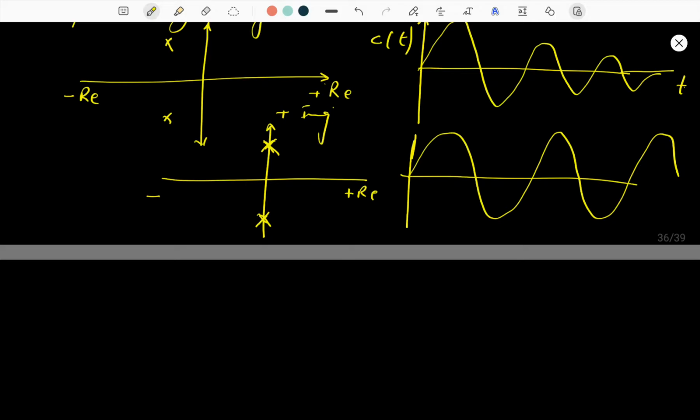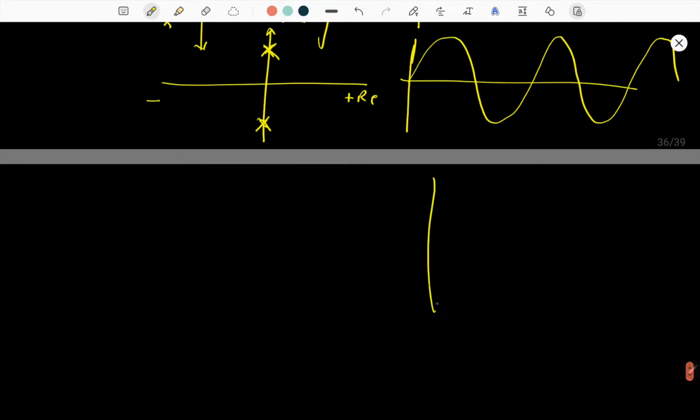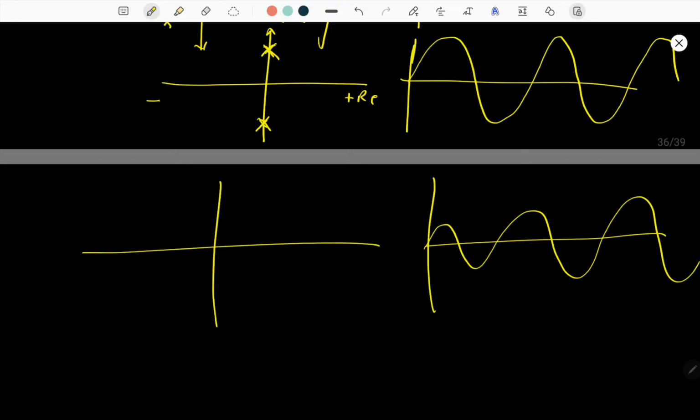And the third condition is what we have told you earlier: the oscillations are increasing continuously. If we have an S plane with the imaginary line, positive imaginary, negative imaginary, and this is the positive real and this is the negative real part of the S plane, then our roots are lying on the positive real part.